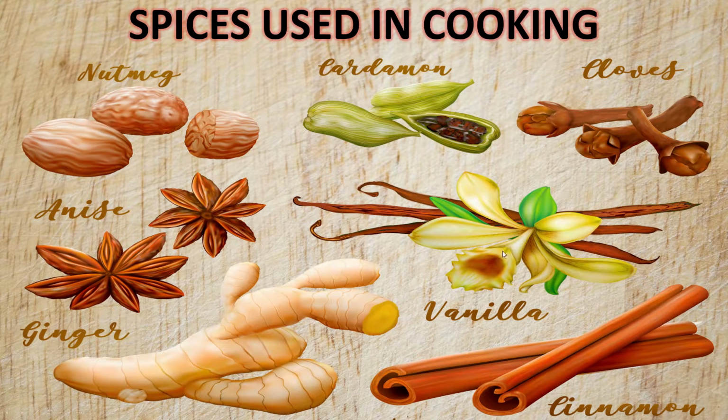There are spices used in cooking. You can observe your kitchen and ask your mummy what the spices are. Nutmeg, cardamom, cloves, these are the common ones. Ginger, anise, and this is vanilla. These are the food spices used in cooking.